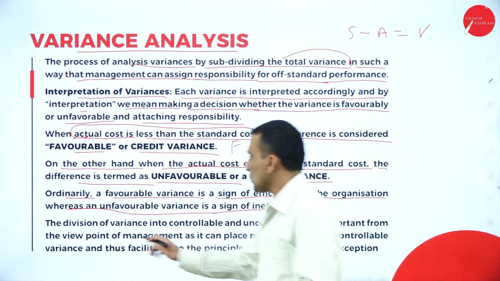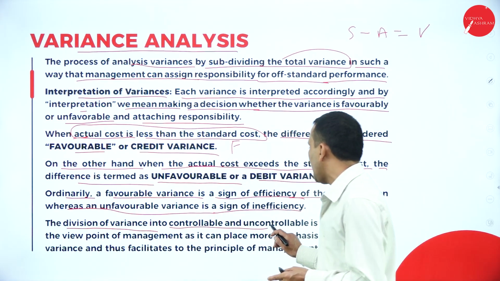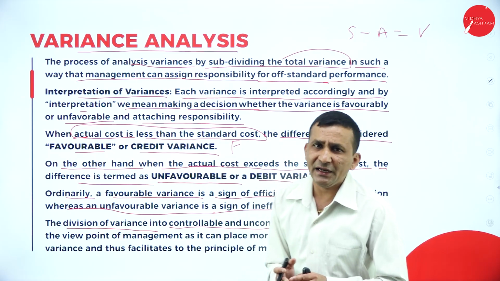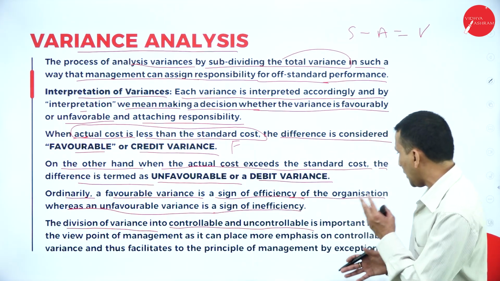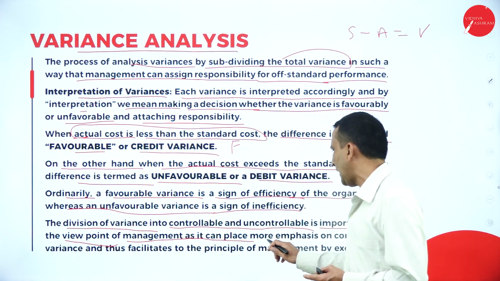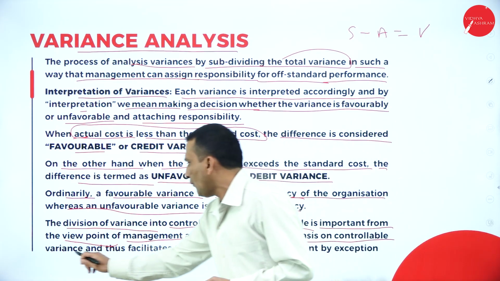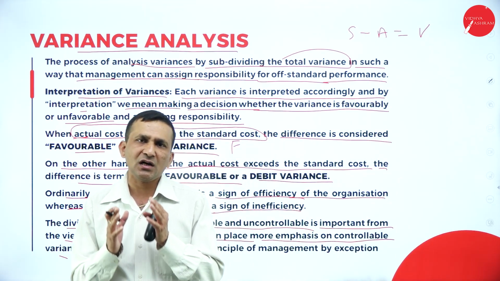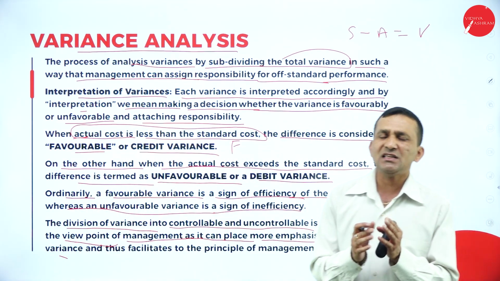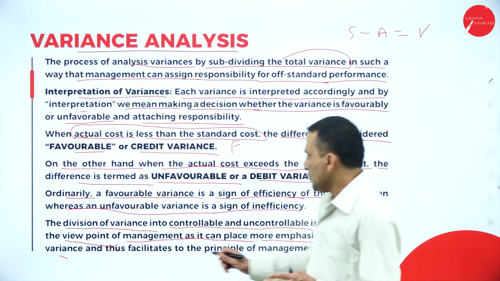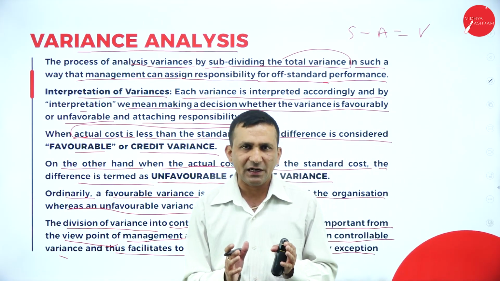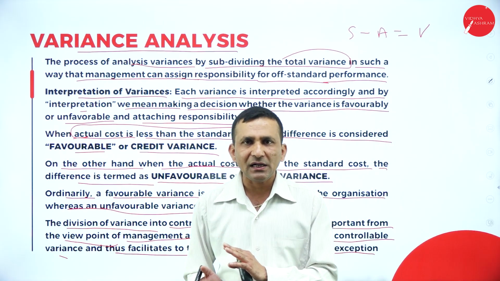Okay, so the division of variance into controllable and uncontrollable: obviously if there is any deviation or larger difference we are finding, it comes under controllable or uncontrollable. This is important from the viewpoint of management, as it can place more emphasis on the controllable variance. Obviously they focus on the controllable variance because the management has control, and if any changes are required, they can make them. Thus this facilitates the principle of management by exception. Obviously we are expecting a standard which is always compared with the actual.